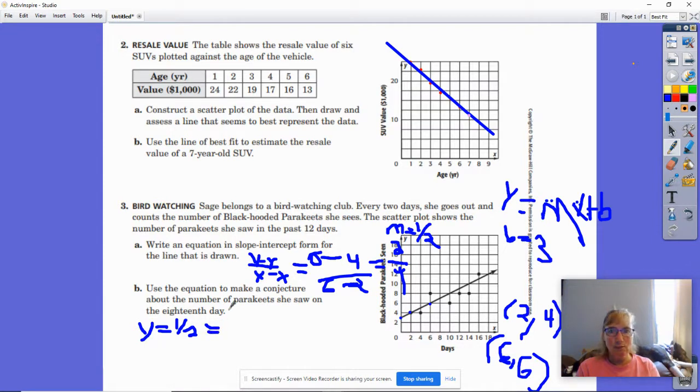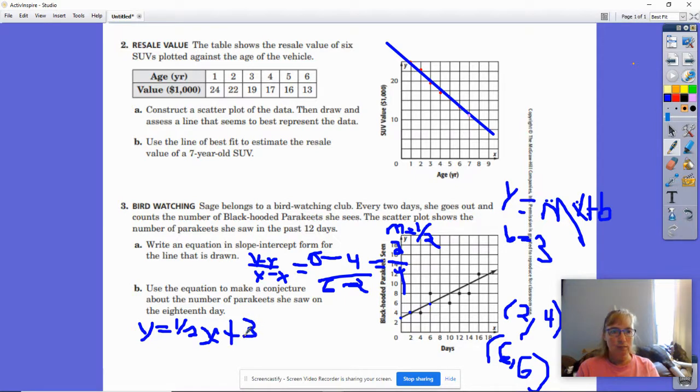See, we're following the formula. y equals, my m was 1/2. Whoops, not equals. See, Tor distracted me. The x stays the x, the y stays the y. And then we have plus, and our y-intercept is 3.